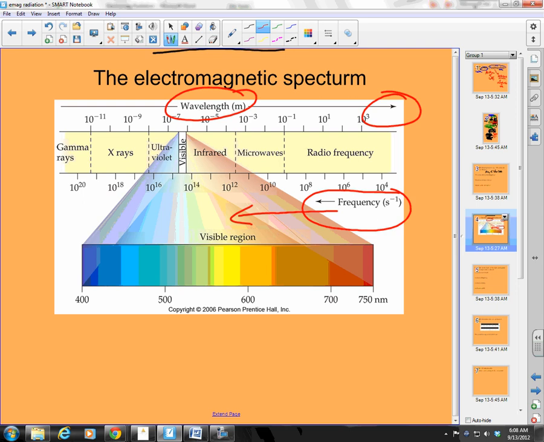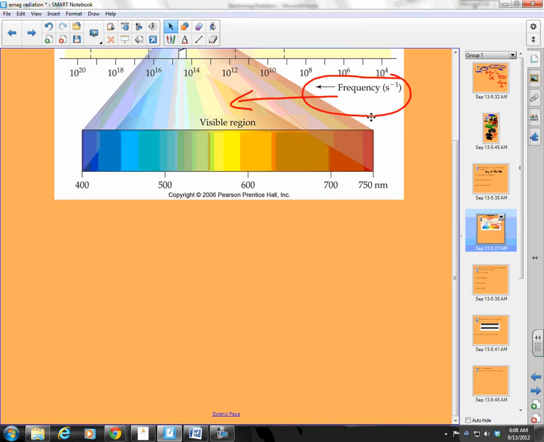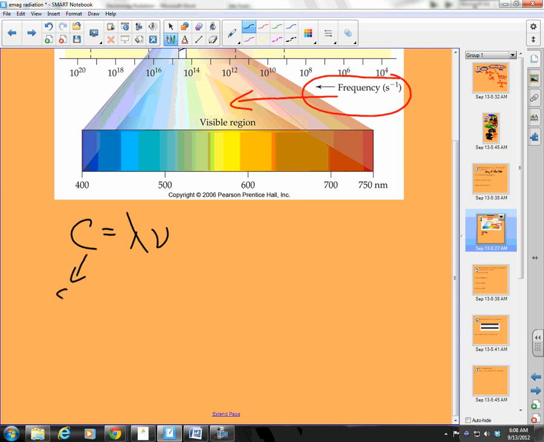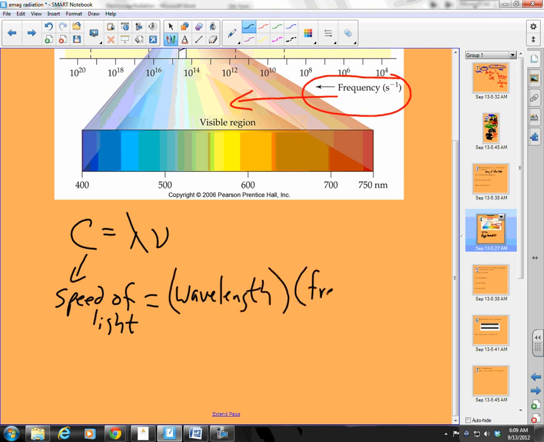And we have a relationship that's important between wavelength and frequency, and that is c equals lambda nu, meaning the speed of light is equal to the wavelength times my frequency. And what's cool about this is the speed of light is essentially constant.